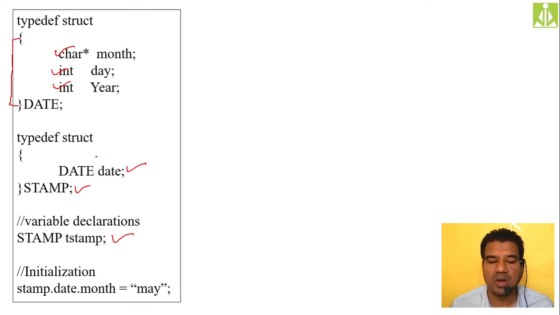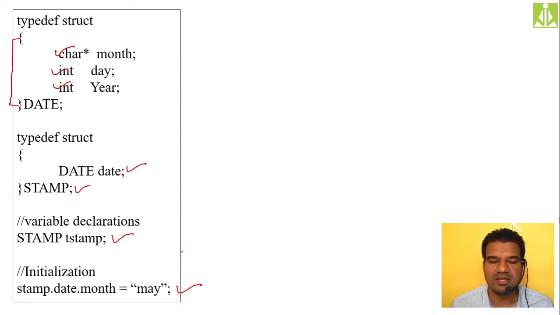Now how can I initialize this month field of a structure from this date? First I need to qualify with a stamp variable, then I need to qualify with the date variable, then the field name. So here: stamp dot date dot field name. Stamp is my outer structure name, outer layer name. Date is my inner structure name, and month is the field of your date structure. So this is how I can initialize the month.